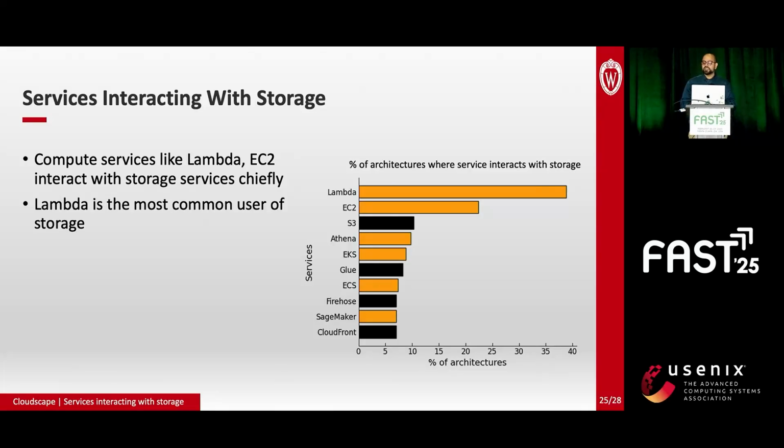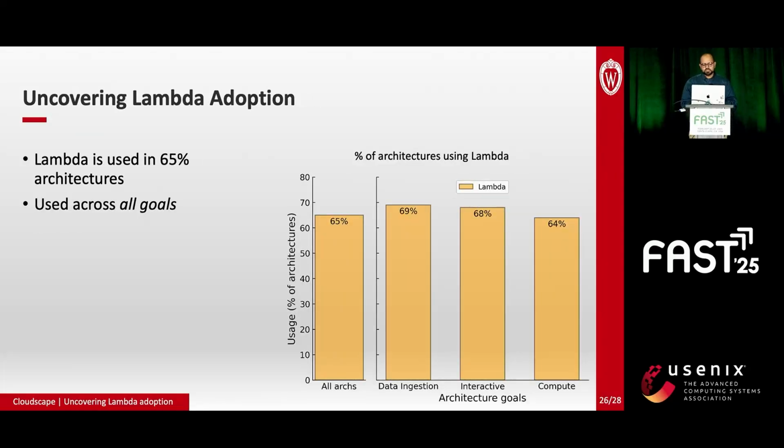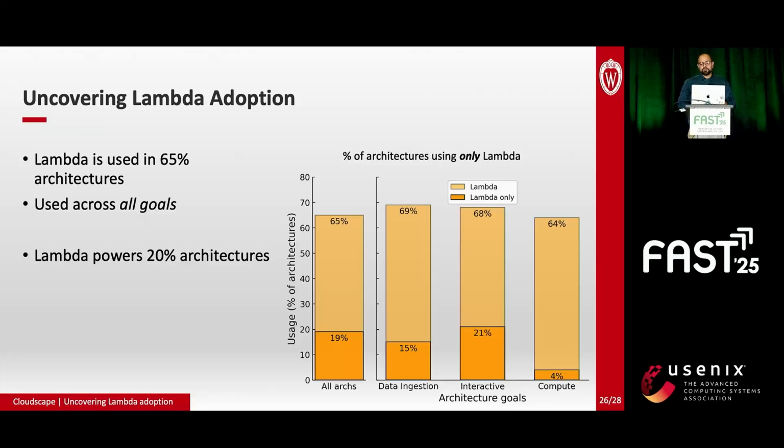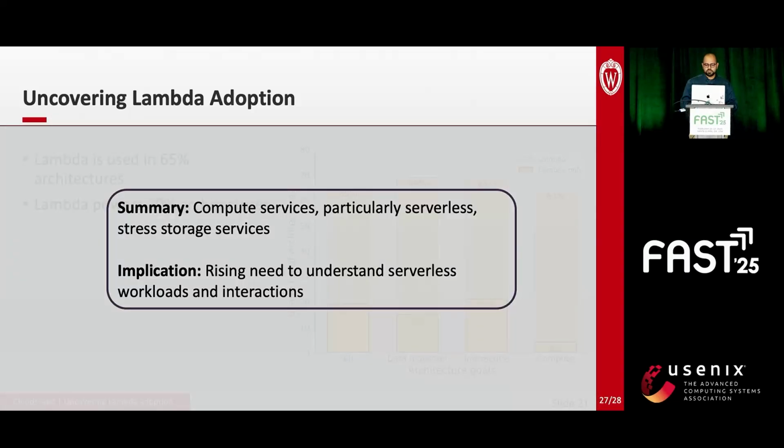This high usage of Lambda is interesting, and as systems researchers, we were curious to understand this adoption. So similar to S3, we found that Lambda is used in 65% of architectures, again, across all the goals. Additionally, Lambda is complete enough to be the only compute service in roughly 20% of all the architectures that we looked at. So we found that compute services, and in particular Lambda, stress the storage layer of the cloud. This highlights the need to start capturing realistic serverless storage workloads.